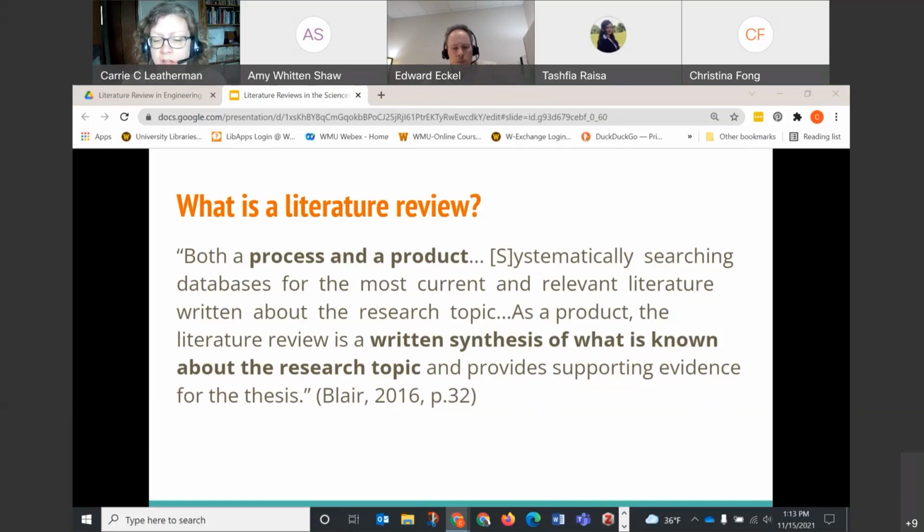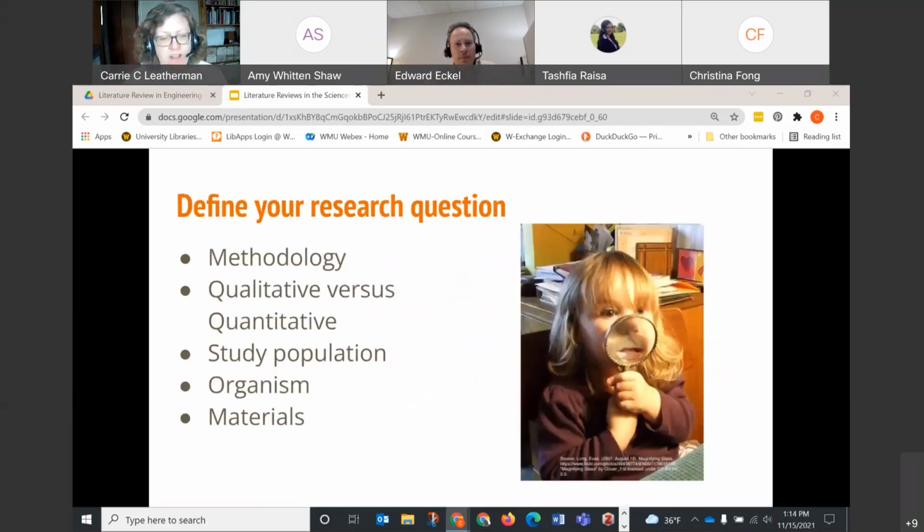A couple of things about what we're covering today. We're going to be assuming that most of you are probably working on a lit review for your thesis or dissertation, some kind of really large scale project like that with an intensive literature review. Having said that, a lot of what we're talking about, all the techniques, still applies to people doing slightly smaller scale projects. Like if you have a term paper for this semester that requires a literature review, the stuff we do today, you can still do it for that. It just isn't as large a scale of a project.